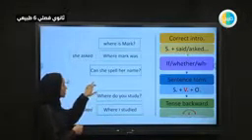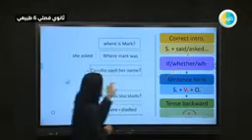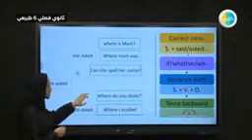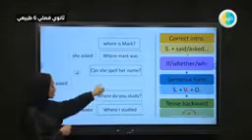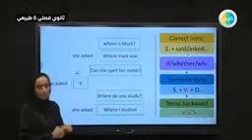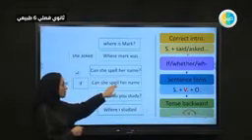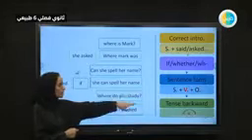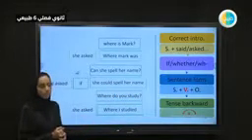Can she spell her name? What do we have here? This is a yes, no question. So we will use whether or if here. So start with the correct introduction. She or he asked. Then no WH. We don't have the WH. So let's put it if or whether. Then the same question, can she spell her name? No, let's change it. She can spell her name, one tense backward, which is she could spell her name.